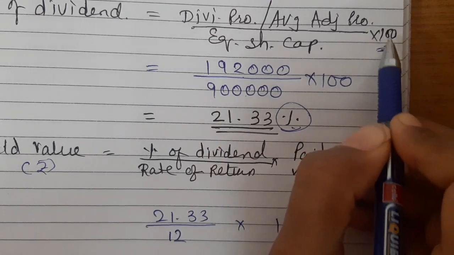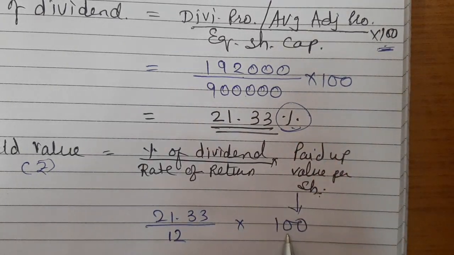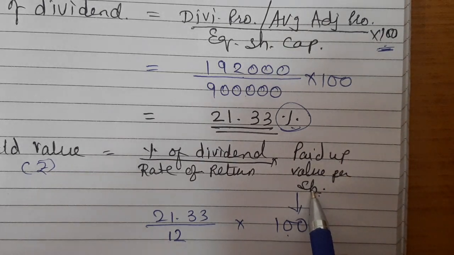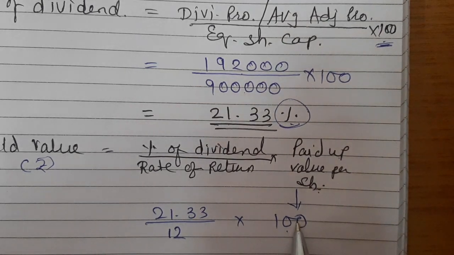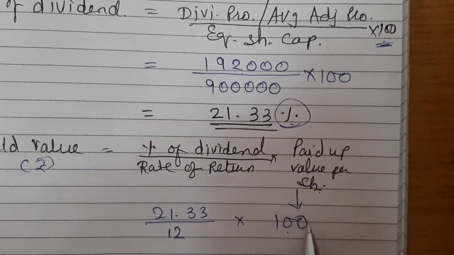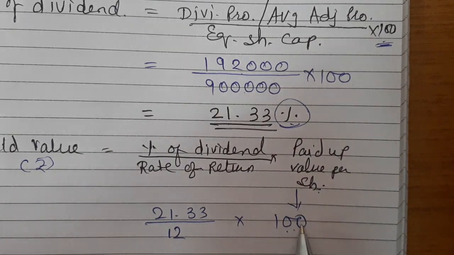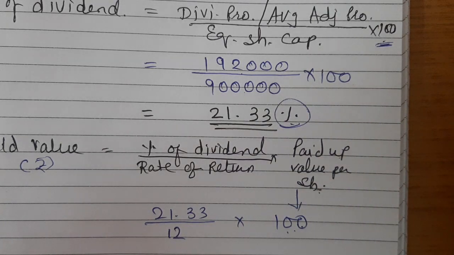This 100 is of the formula, and this 100 refers to the paid up value per share. So in this example the paid up value per share is 100 only, therefore we have taken 100. In short, this 100 and this 100 are not equal. It can be 80 here, it can be 1000 here, depending on the question that you have been given, right? So consider these things very well and don't forget.